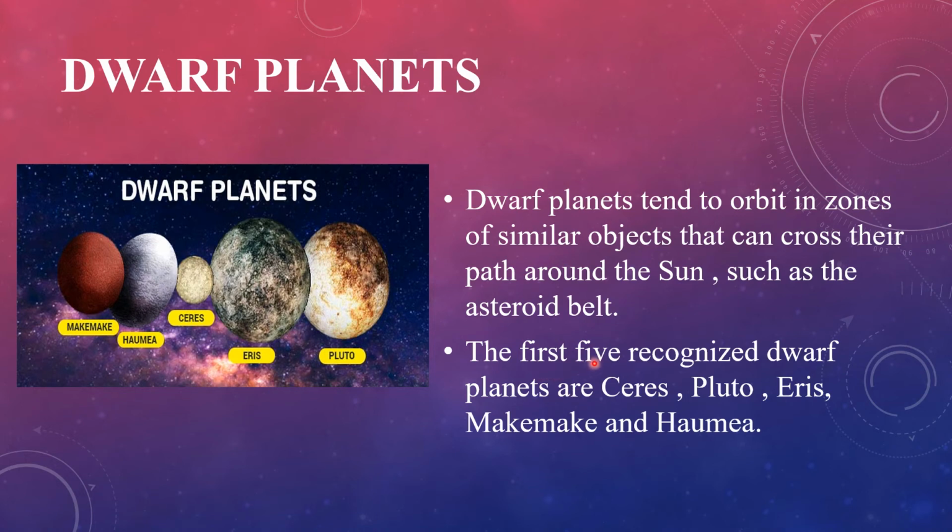The first 5 recognized dwarf planets are Ceres, Pluto, Eris, Makemake and Haumea. These are the first 5 recognized dwarf planets.